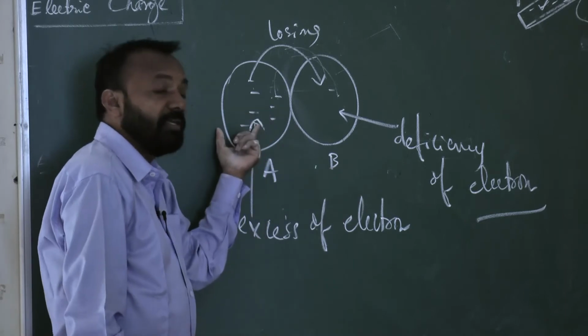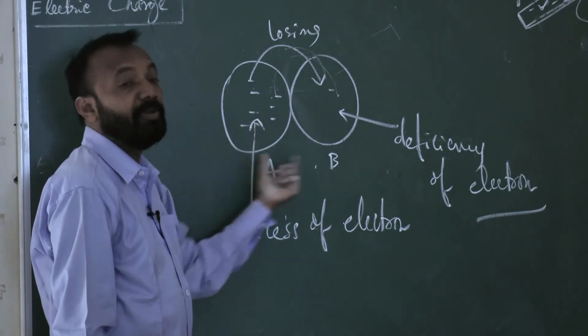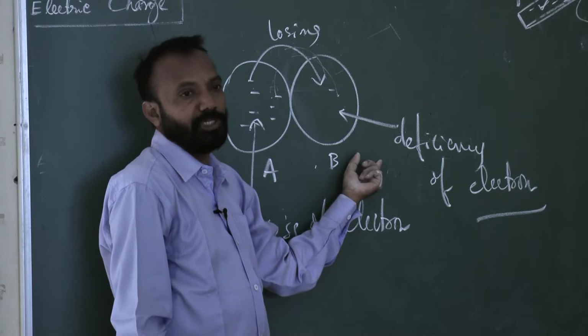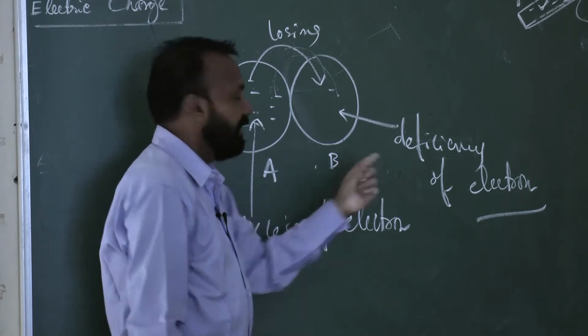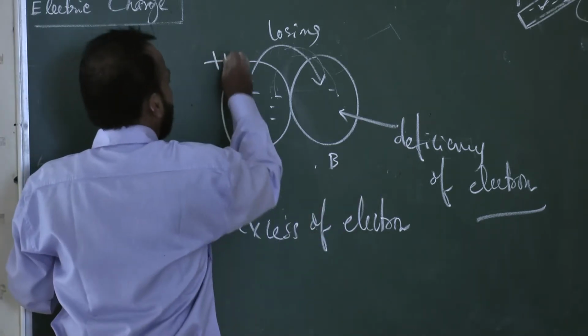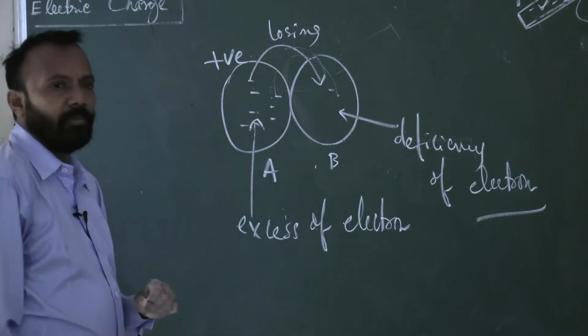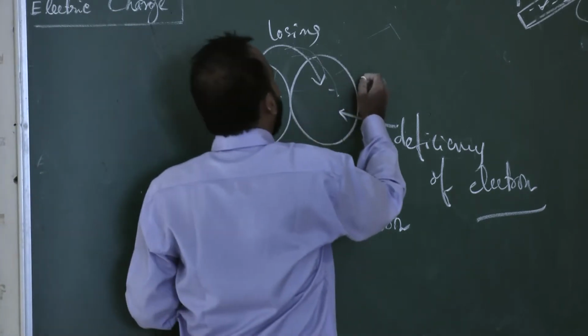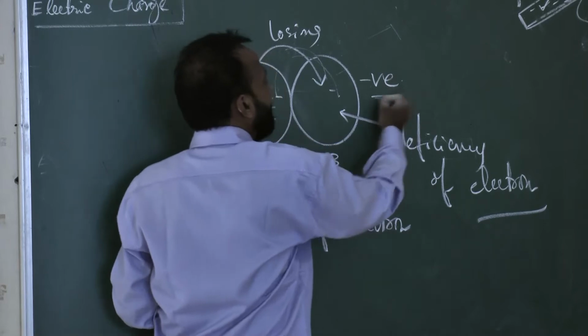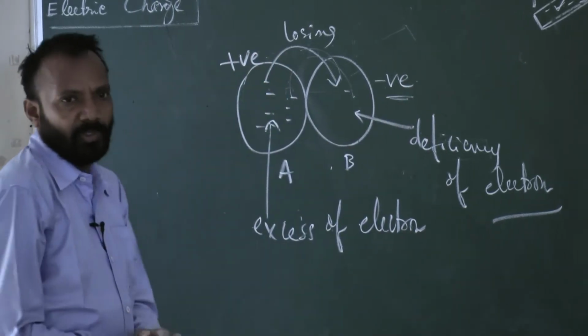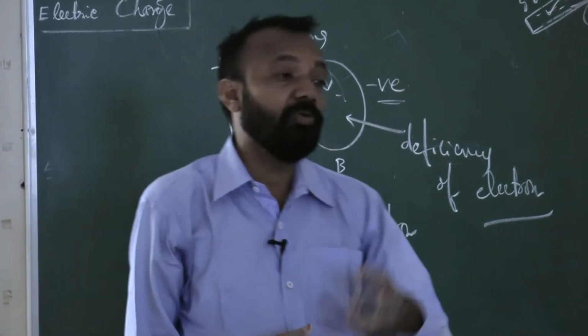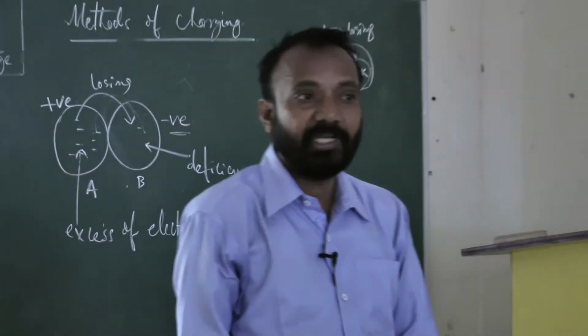If it is losing electrons, it becomes positively charged. If it is gaining electrons, it becomes negatively charged. So how do you explain whether a body is positively or negatively charged?